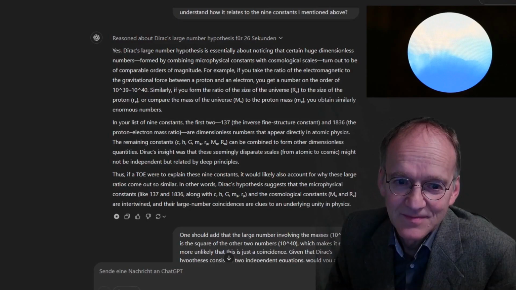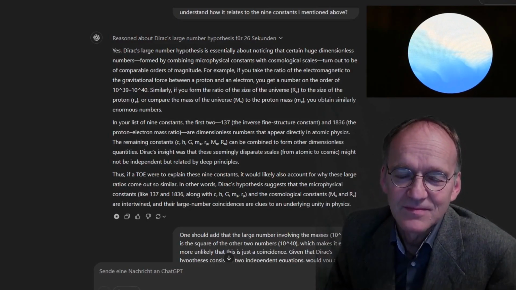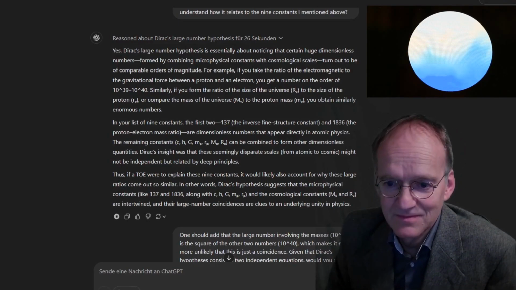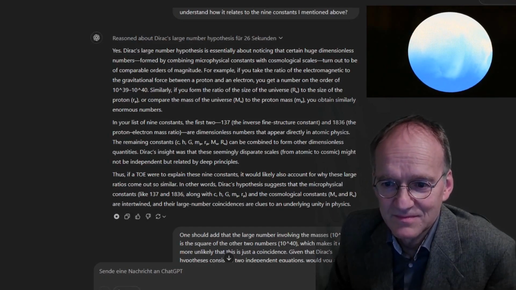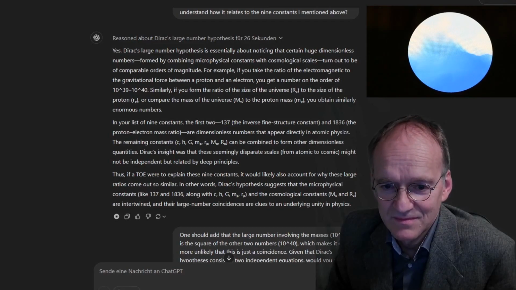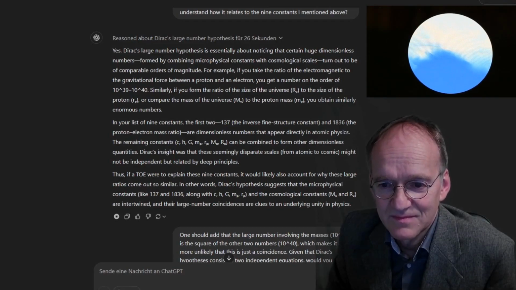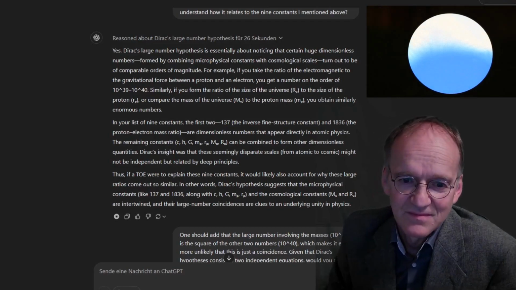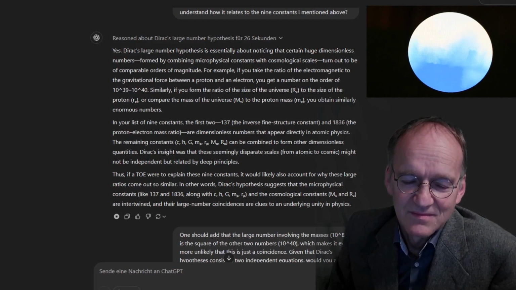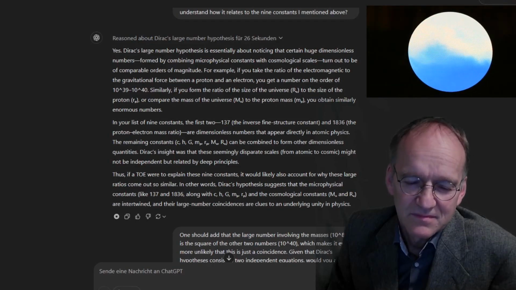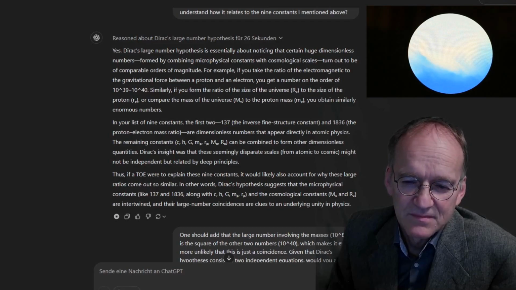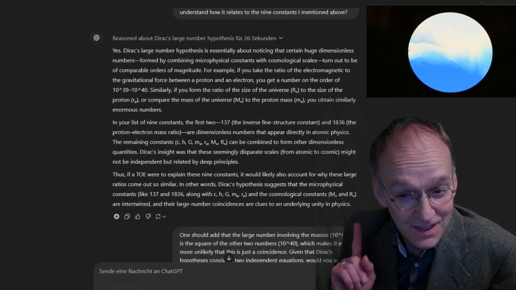Yes, Dirac's large number hypothesis is essentially about noticing that certain huge dimensionless numbers, formed by combining microphysical constants with cosmological scales, turn out to be of comparable orders of magnitude. For example, if you take the ratio of the electromagnetic to the gravitational force between a proton and an electron, you get a number on the order of 10^39 to 10^40. Right. Similarly, if you form the ratio of the size of the universe, R_U, to the size of the proton, R_P, or compare the mass of the universe to the proton mass, M_U, you obtain yet another enormous number.